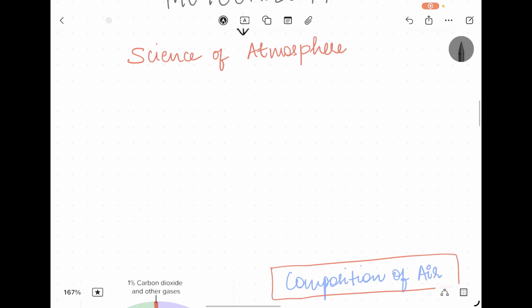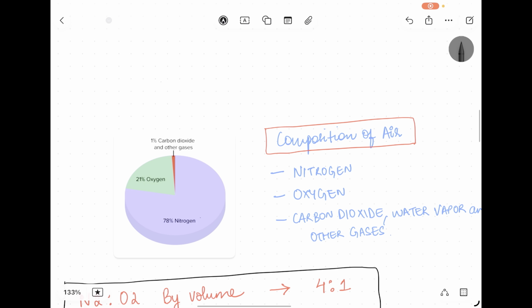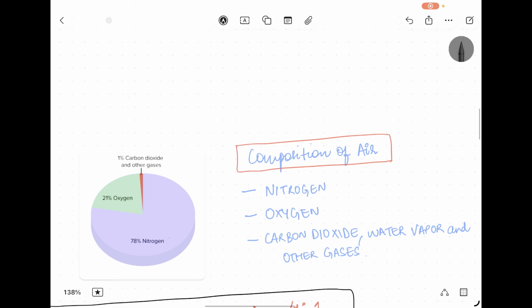Now let's understand the composition of air that we've already studied in our previous classes. Air consists of different gases. There's 78% nitrogen, 21% oxygen, and 1% carbon dioxide and other gases, which could be water vapor, etc. What we need to really understand is that our aircraft is not going to be flying at one location. It is going to go from one location to another, so the temperature, density, pressure, everything is going to change.